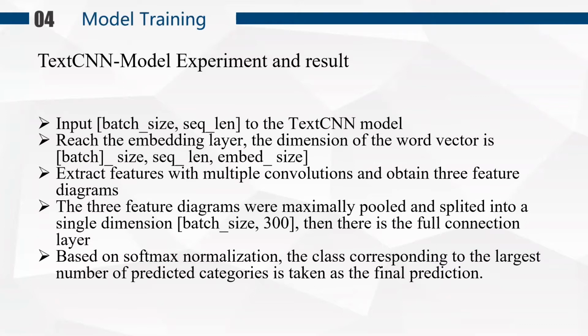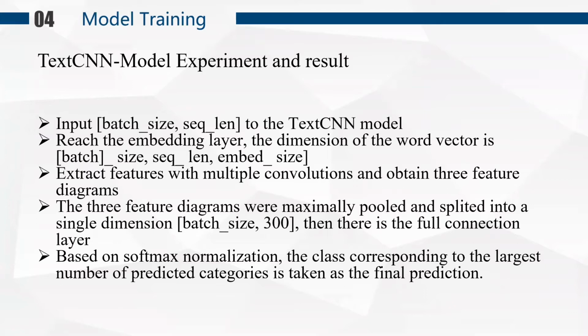We first input batch size and sequence length to the TextCNN model. When reaching the embedding layer, the pre-trained word vector is loaded. Then we extract features with multiple convolutions. To extract 2-gram, 3-gram, 4-gram information from the dataset, we set the size of the convolution kernel as 2, 3, or 4. After convolution, we obtain 3 feature maps.